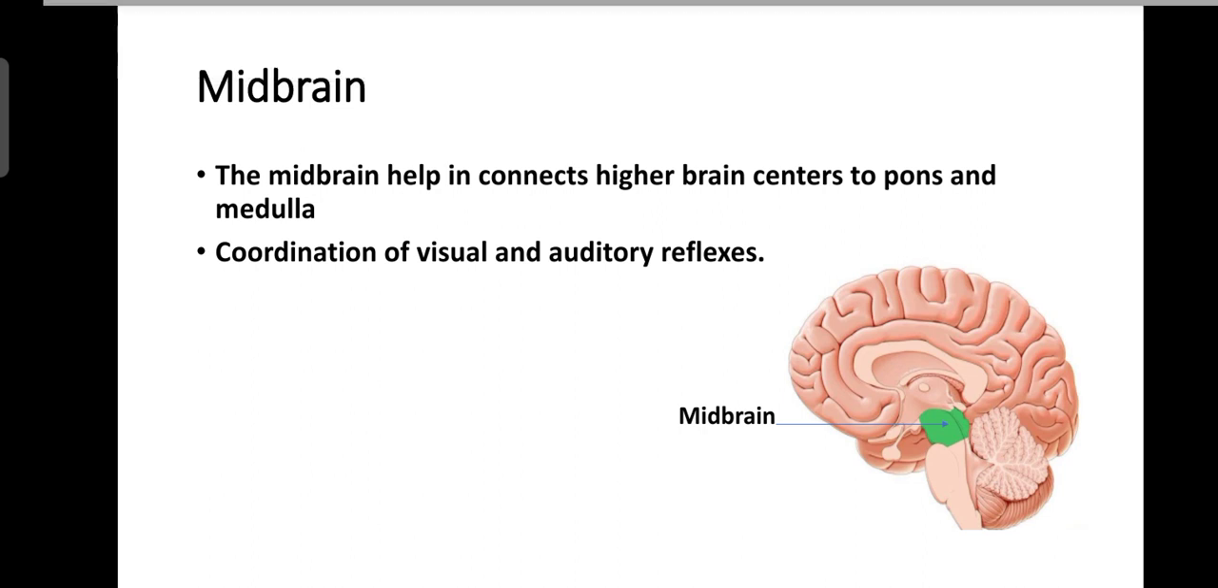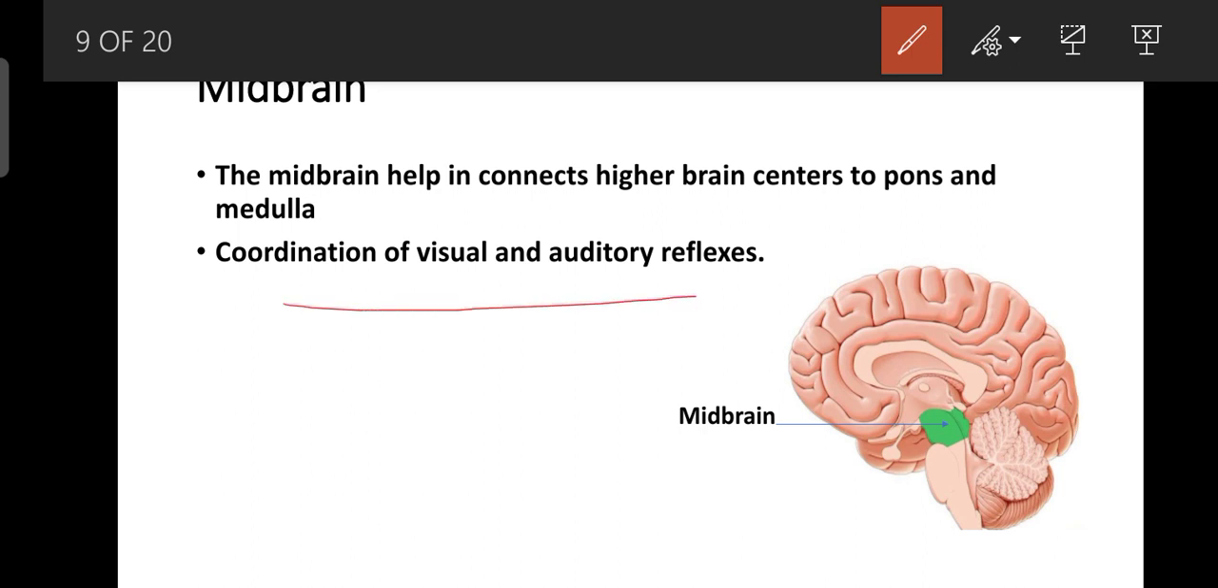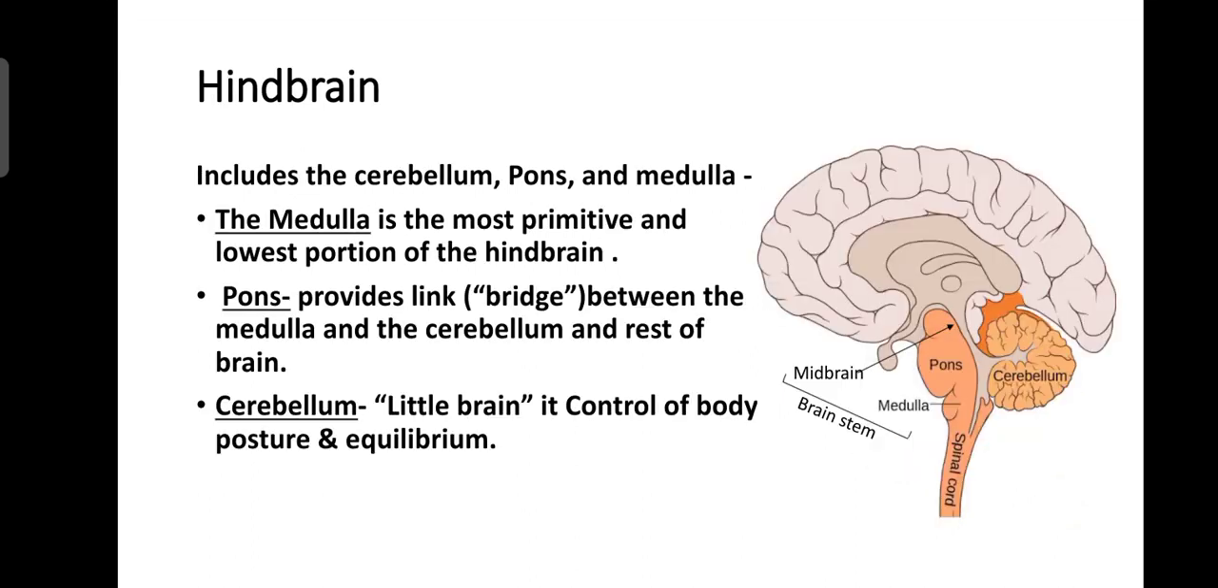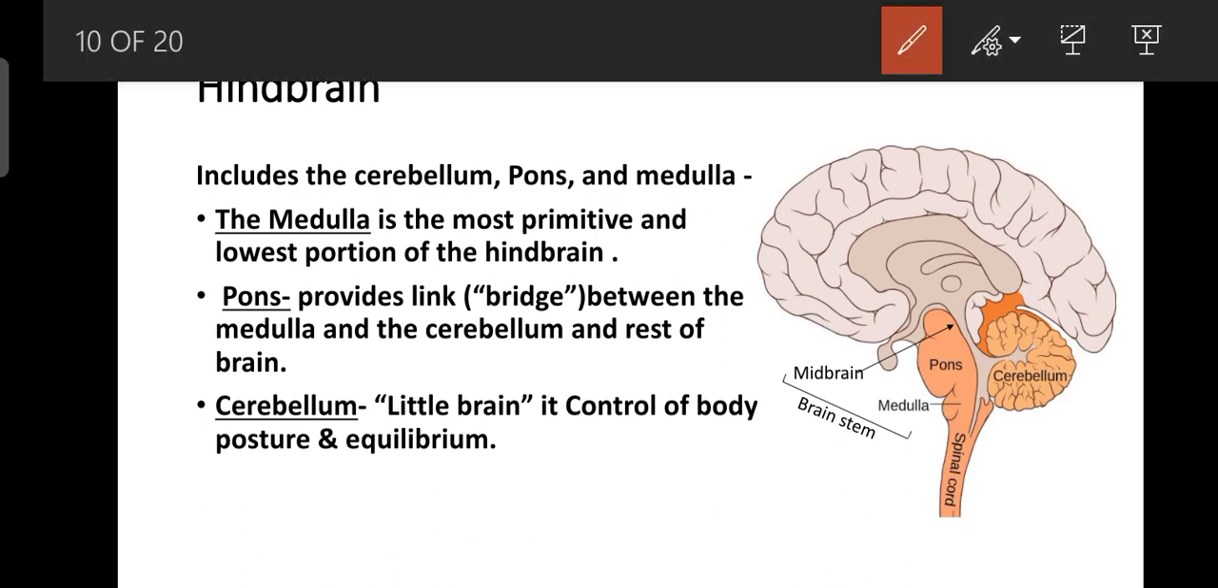And what is the function of the midbrain? It coordinates visual and auditory reflexes. This is a very important function of the midbrain. Now the another division of the brain is the hindbrain. It includes the cerebellum, pons and medulla.